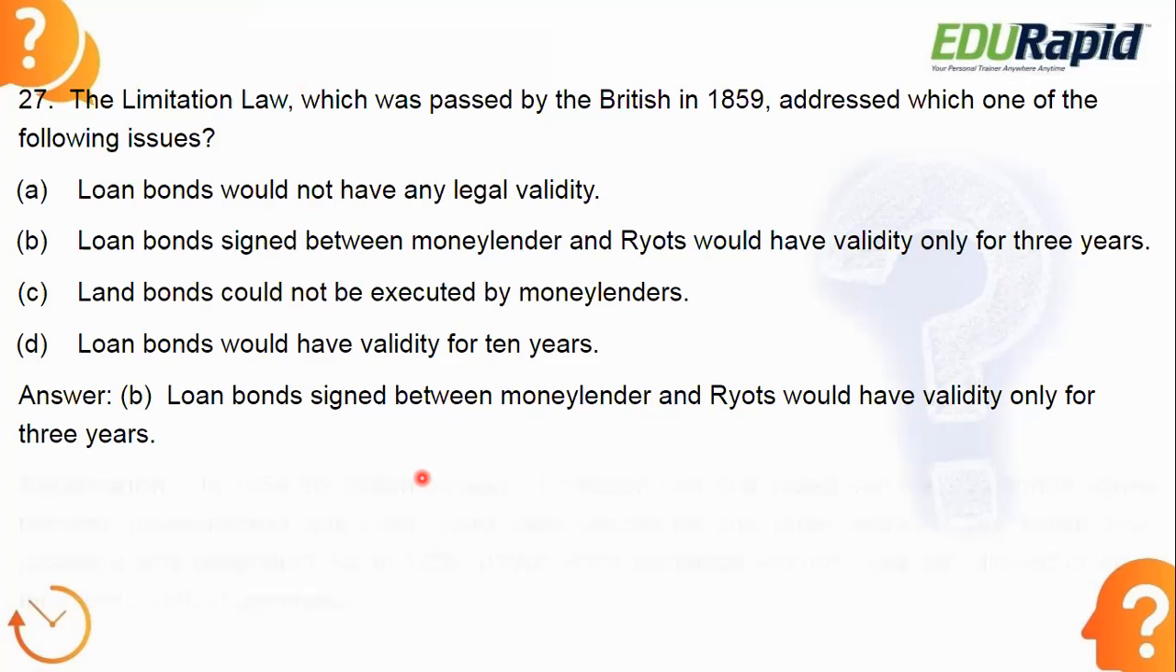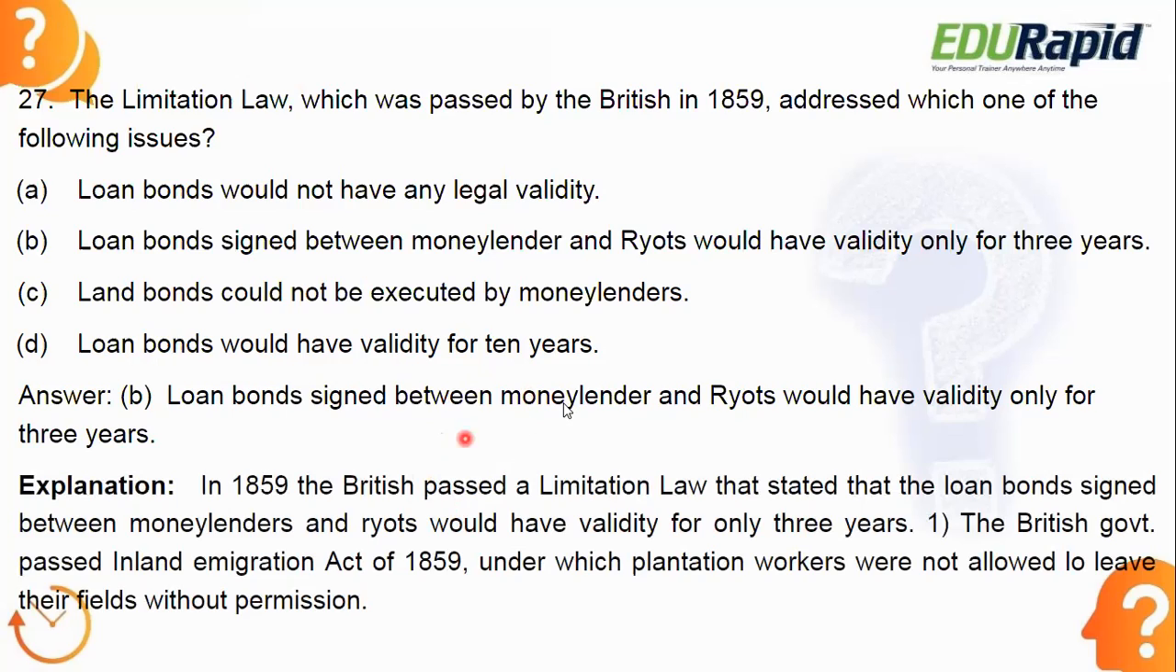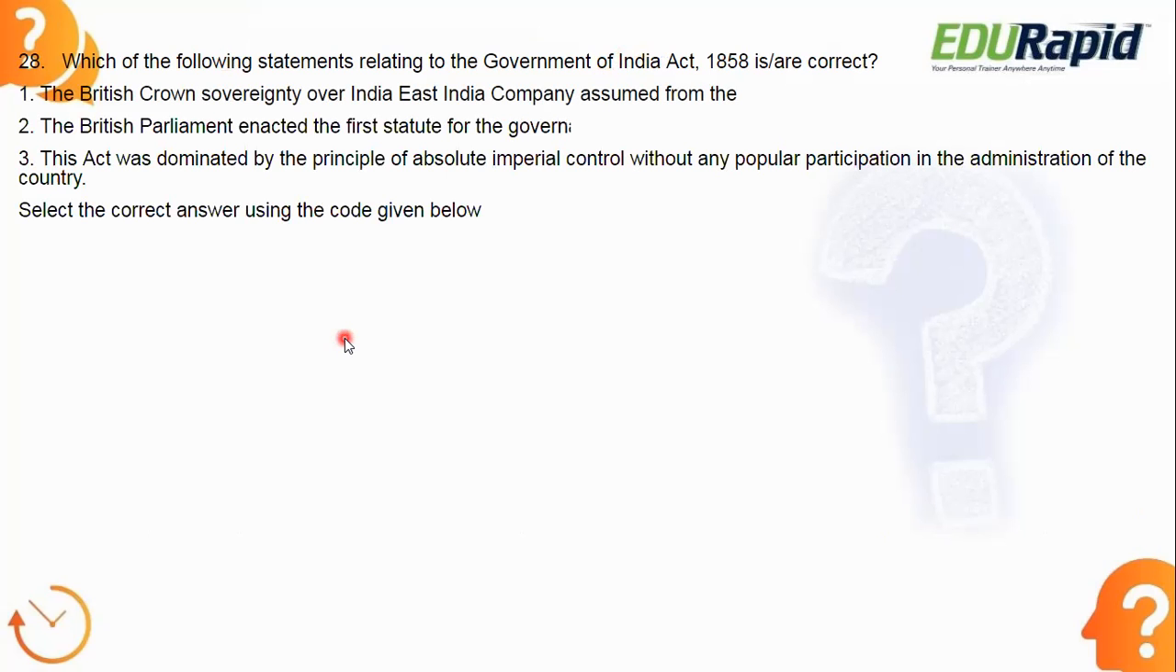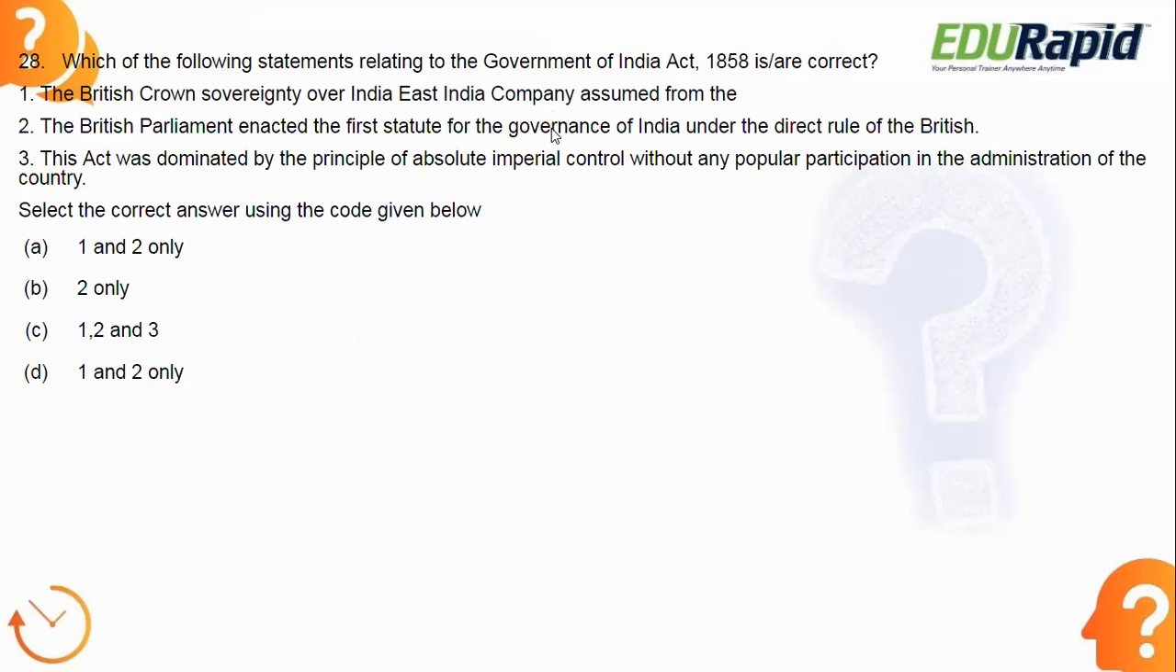Okay, next. Which one of the following statements relating to the Government of India Act 1858 is correct? And codes are given below. You need to find out the correct statements using the codes given below. What is the answer?